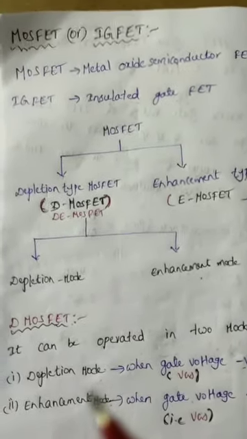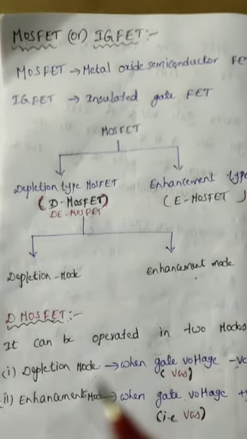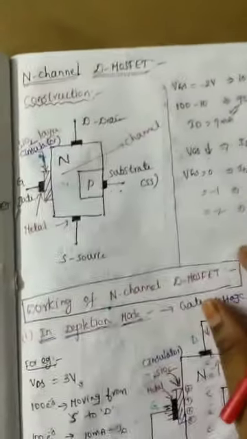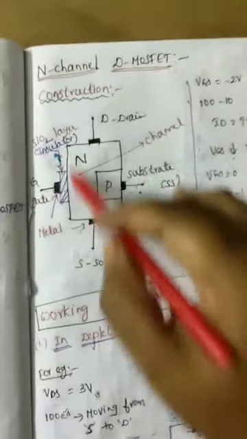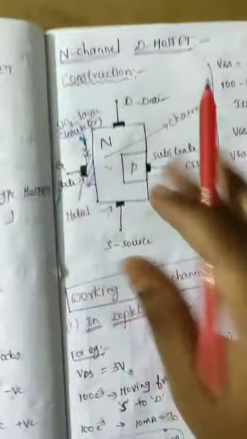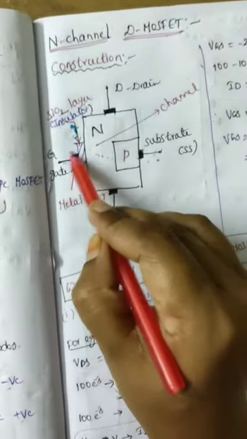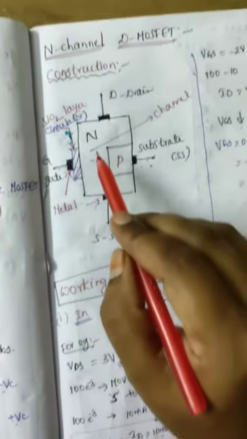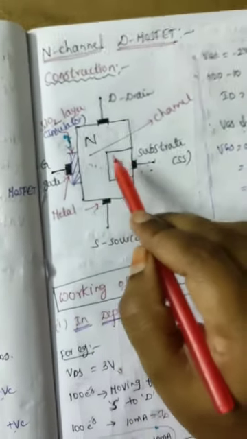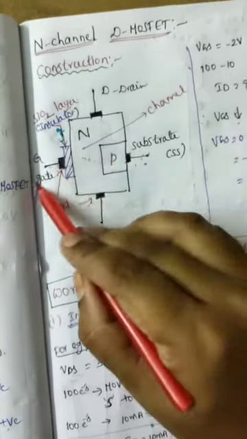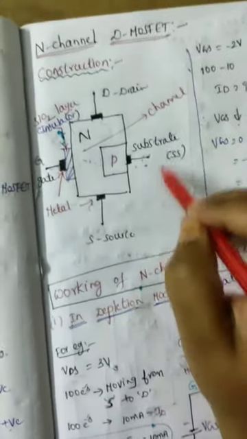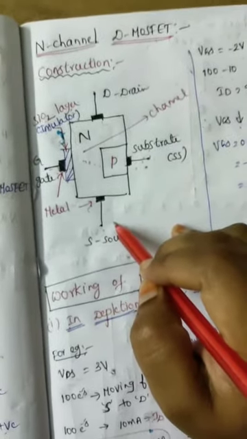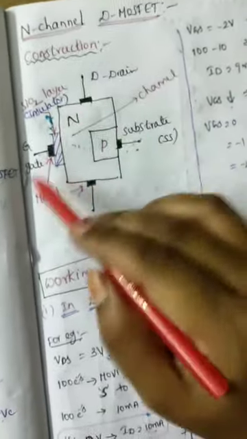So why is it called metal oxide semiconductor field effect transistor or insulated gate? First, take the D MOSFET. This is an N channel D MOSFET. Just like JFET, MOSFET also has three terminals: gate, drain, source. Here the substrate terminal and source terminal are common together. So overall MOSFET has three terminals only: source, drain, gate.